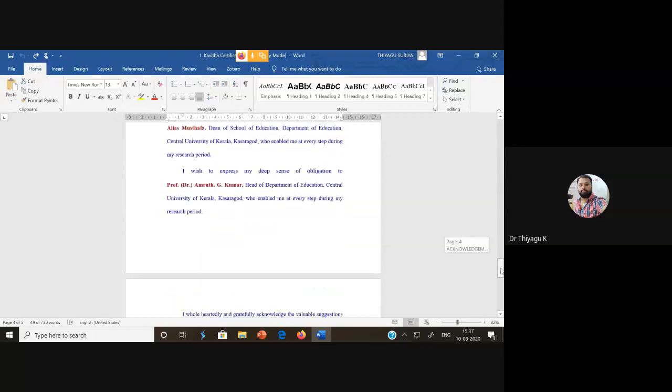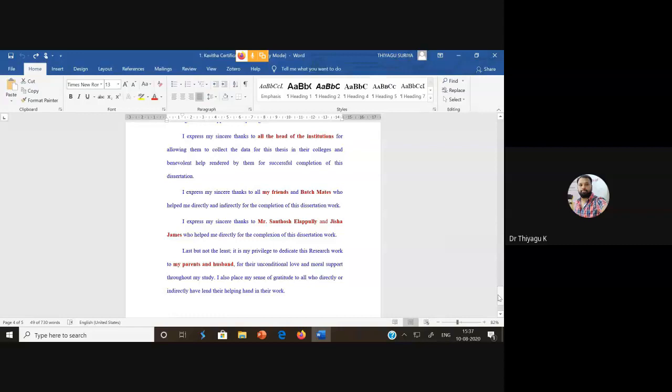But the only thing we have to keep in mind is to acknowledge those who are helping your research work. So if you want to satisfy some of your family members, uncle and brother, don't write their names. If they definitely helped you, then you can add them. Some people even dedicate the research work to my mother.